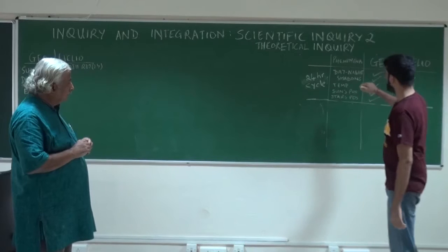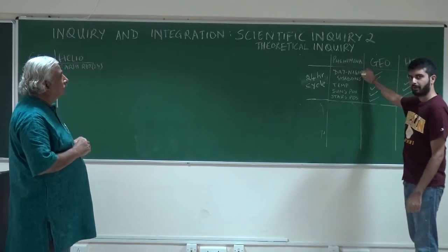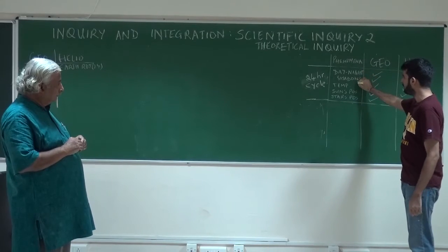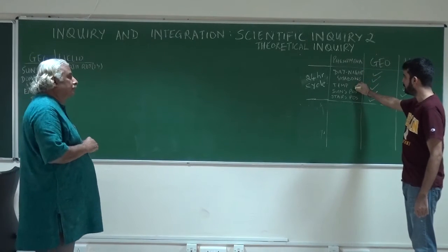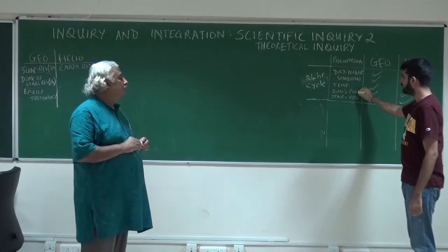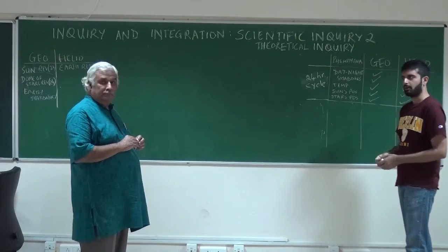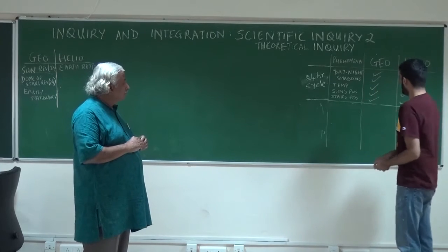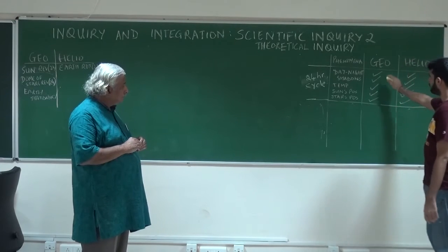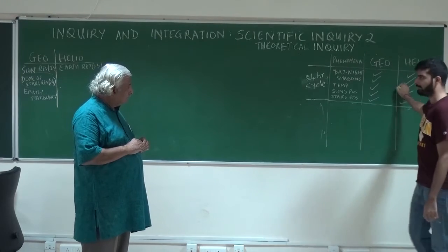So far we've seen various phenomena. We saw day-night, we saw shadows, we saw the temperature changes during the day, we saw the sun's position changing during the day, and we saw the star's position changing during the night around the pole star. They've been explained by both the geocentric and the heliocentric theories.